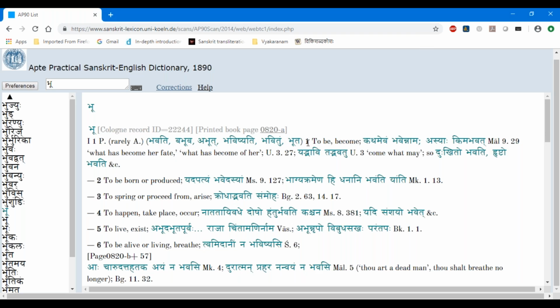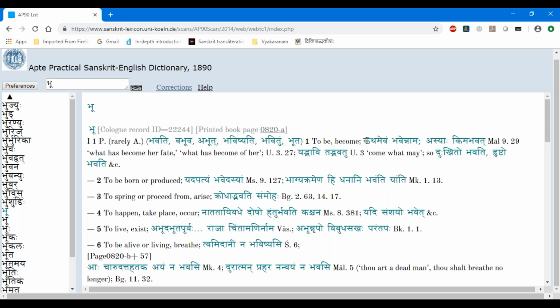Okay. The first meaning is to be or to become. So bhuu means to be. Bhuu sattayam is the dhatu pata. It says so, to be, to become. So here it says katham evam bhavet nama. So now he's using this bhavet here, which is a vidhiling form, or some form which is not here in this.